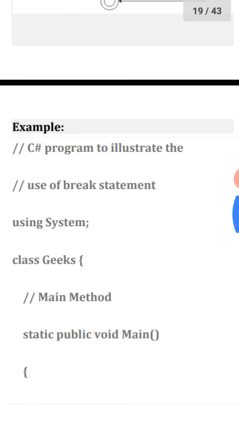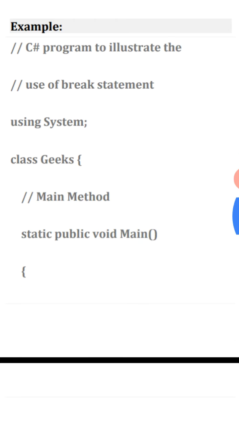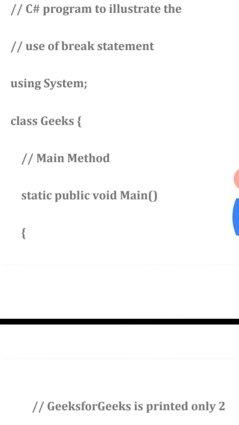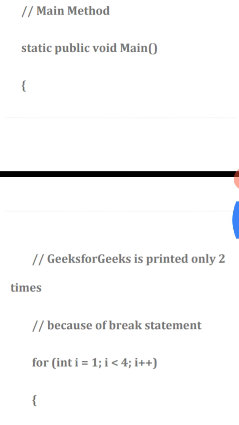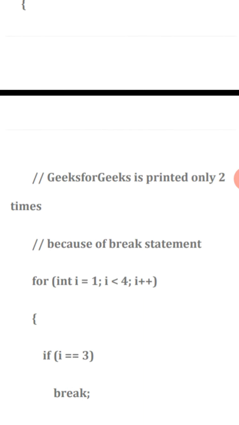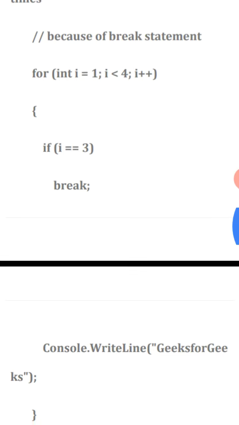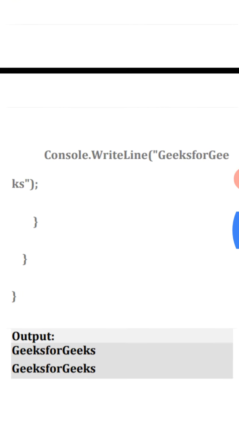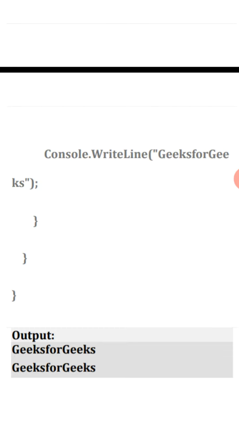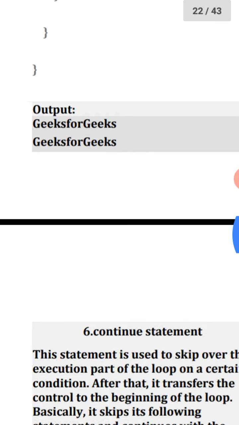Okay, see the example. Using System; class Geeks { static public void Main() { for (int i = 1; i < 4; i++) { if (i == 3) break; Console.WriteLine("Geeks"); } } } Output: Geeks for Geeks.